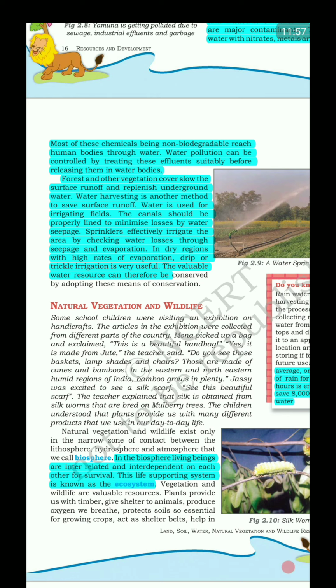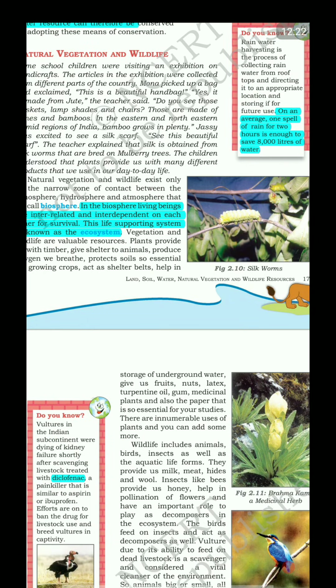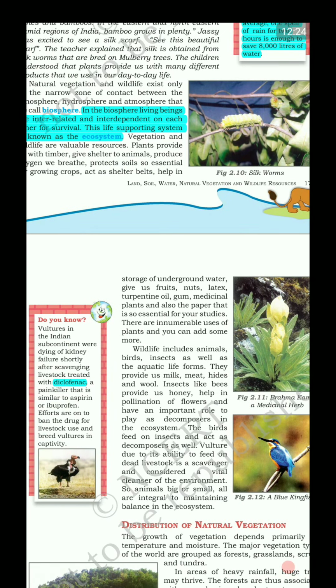Next, we move to natural vegetation and wildlife. So, in the biosphere, living beings are interrelated and interdependent on each other for survival. The life supporting system is known as the ecosystem. Okay? And natural vegetation and wildlife exist only in the narrow zone of contact between the lithosphere, hydrosphere, and atmosphere. And we call it the biosphere, right?